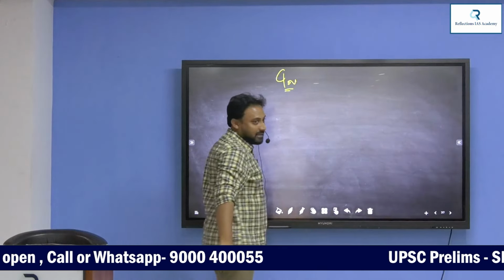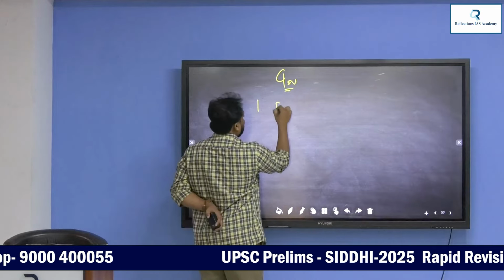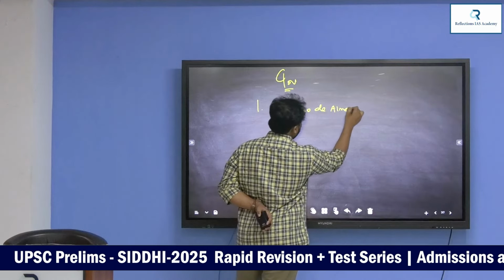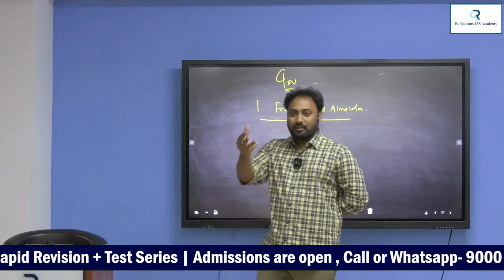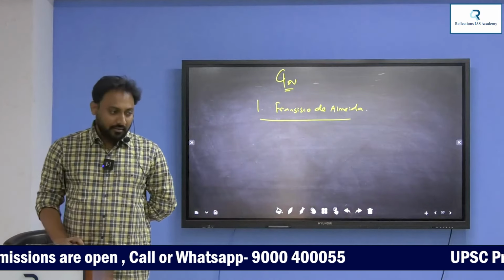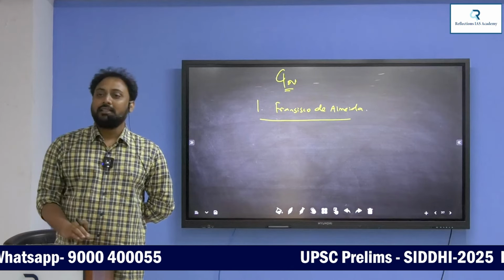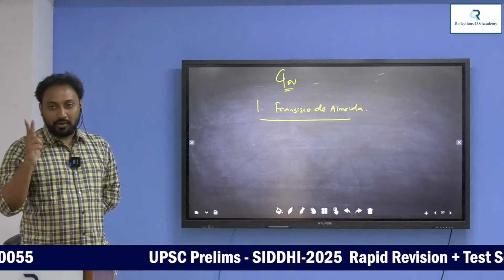Next, the important Portuguese governors. Who is the first governor of the Portuguese? The first Portuguese governor, Francisco de Almeida. This is the very first chapter, the first unit in your Spectrum book on modern India. When it comes to Almeida, you have to remember two policies. Almeida brought two policies.